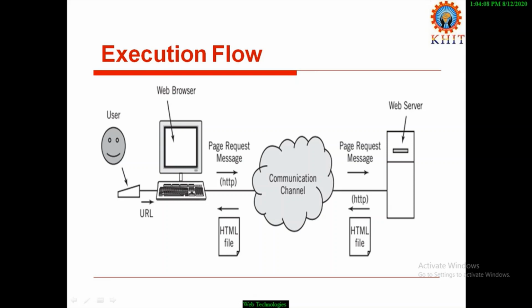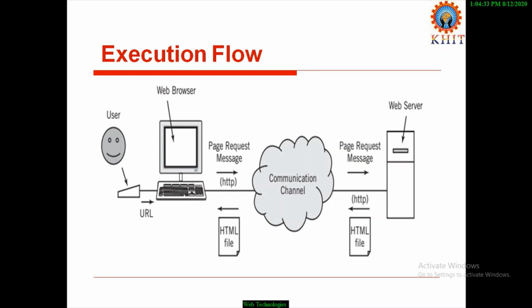The protocol name is HTTP. HTTP means Hypertext Transfer Protocol, by using a communication channel. Generally, from the web server's point of view, this communication channel is the internet. By using this internet, the web browser sends a request to the web server.